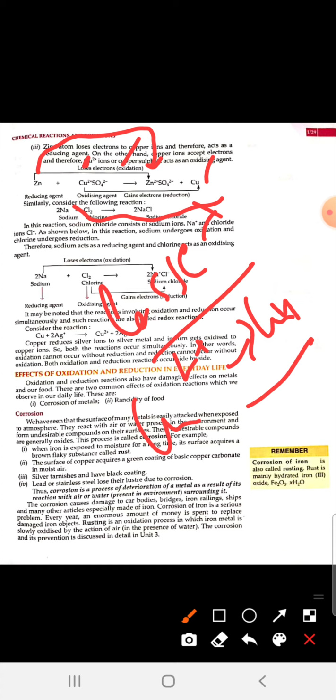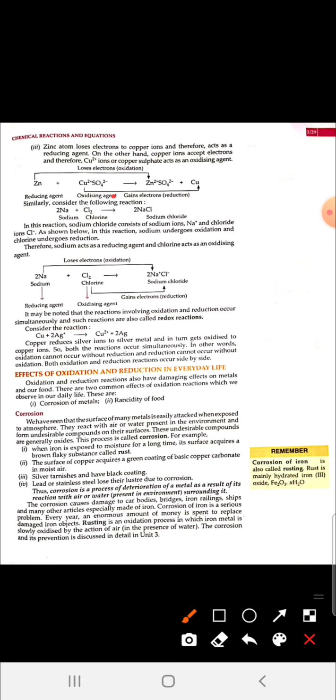So where oxidation is occurring, you can write it as reducing agent. Here zinc is known as reducing agent, and reduction of copper is there, so copper sulfate is known as oxidizing agent. Whose reduction is there is known as oxidizing agent, whose oxidation is there is known as reducing agent.